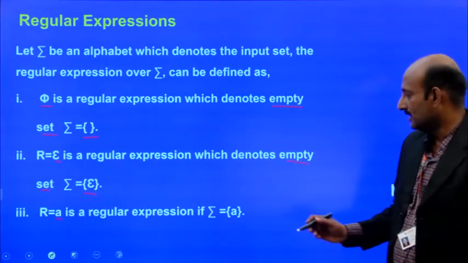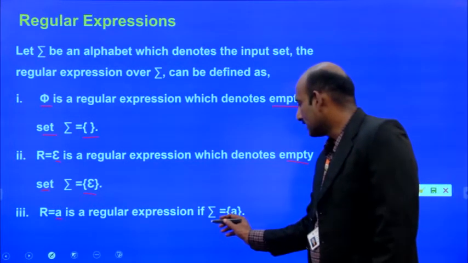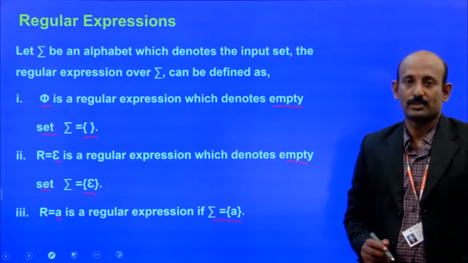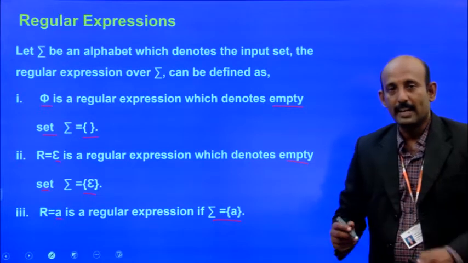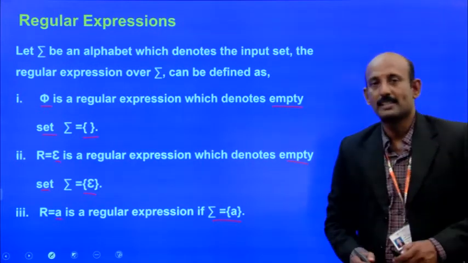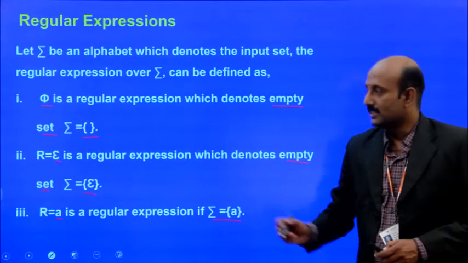So, we can denote it in the set, that is sigma equals {A}, like that.